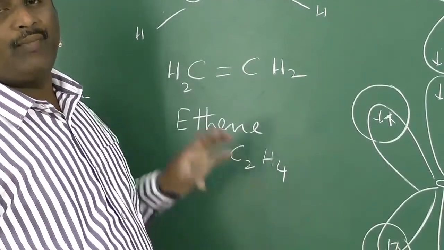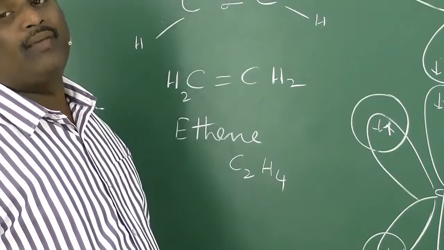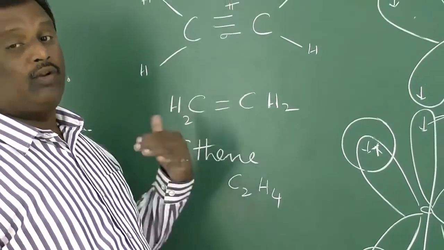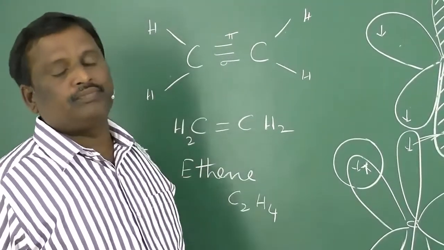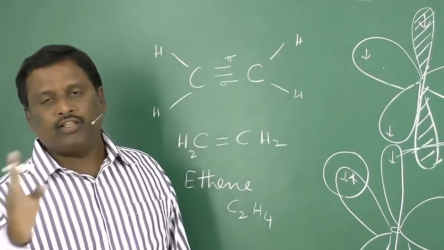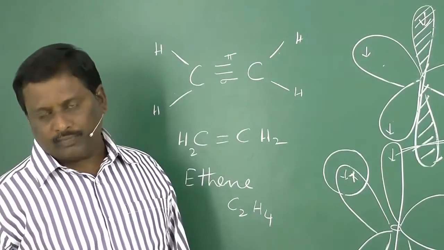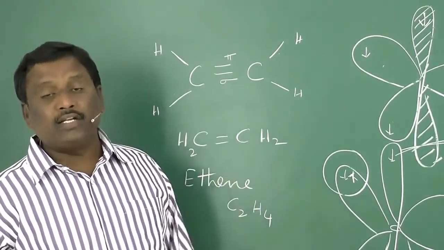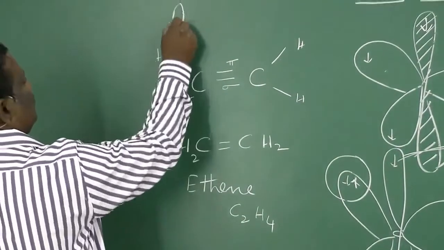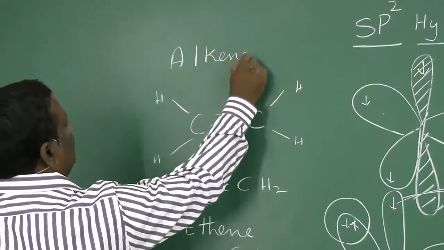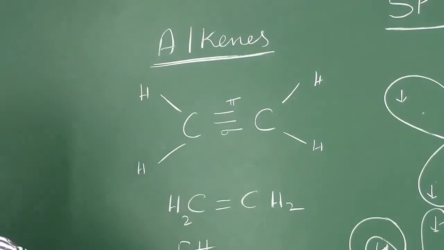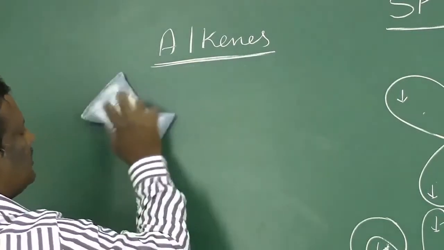Here carbon is involved in sp2 hybridization. So the hydrocarbons in which minimum two carbon atoms are in sp2 hybridization and all the rest of the carbons may be sp3, such compounds are said to be alkenes. This is the second category of hydrocarbon, alkenes.